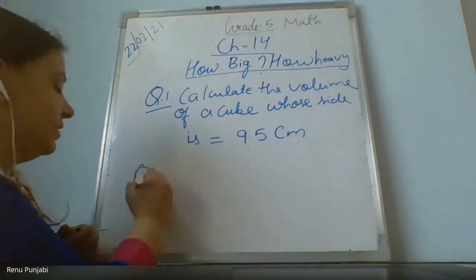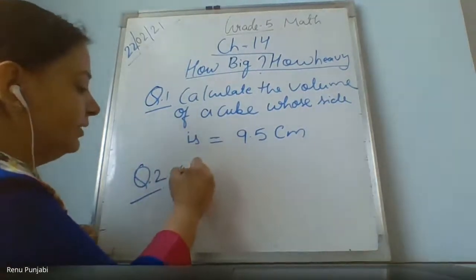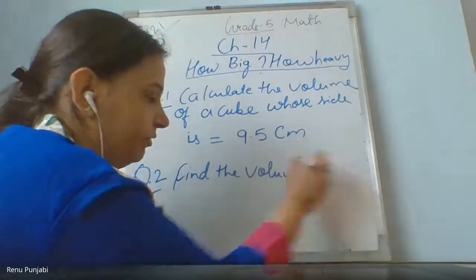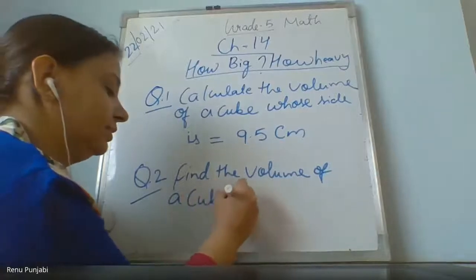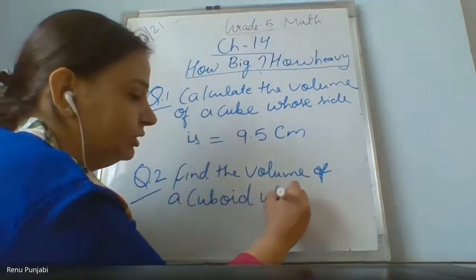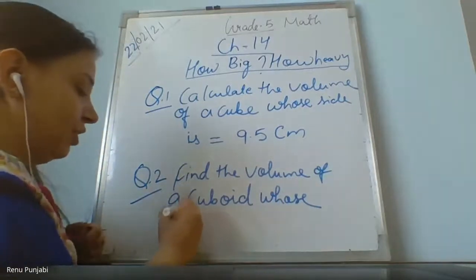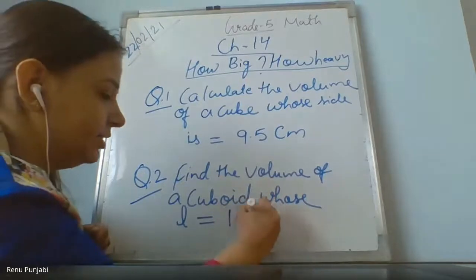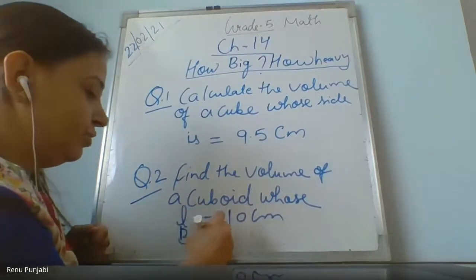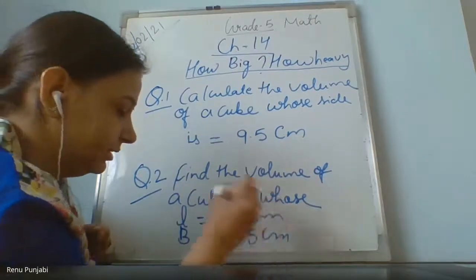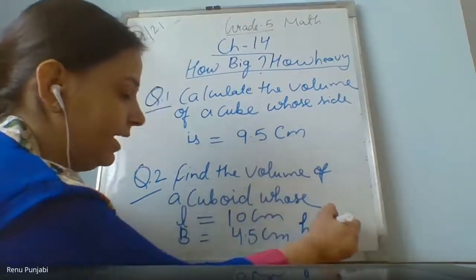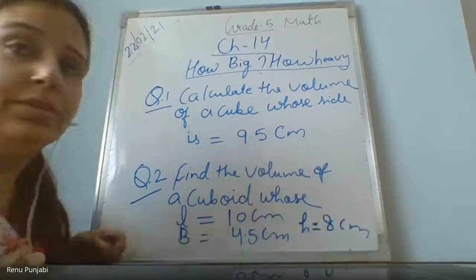Next question is, find the volume of a cuboid whose, I'm writing the short form, L, length L is equal to 10 centimeter, breadth is equal to 4.5 centimeter, and height is equal to 8 centimeter. Now please find the answer and tell me.